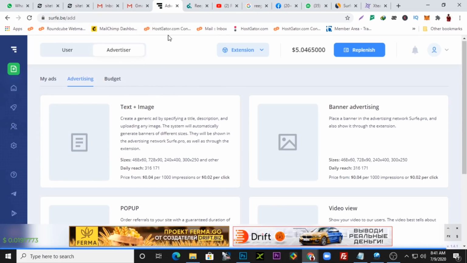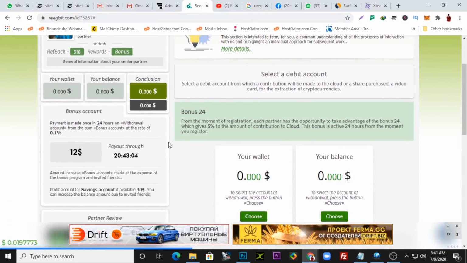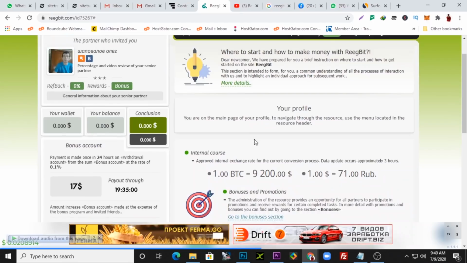Solve.be, I'll drop the links below. You can just click the links and get registered. Very easy to get started, and you will see that it keeps consistently generating your passive income. My ads on Solve.be keep generating me more cash. You see I now have $17 here on my Reegbit account, and it's very easy, guys.